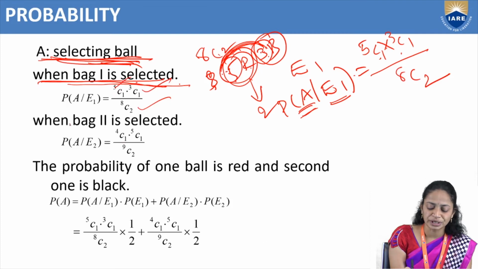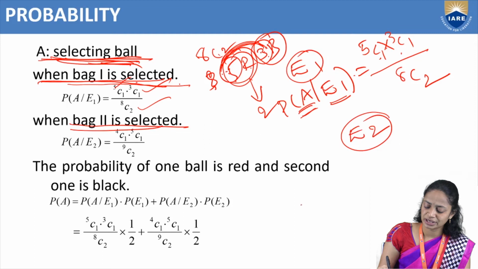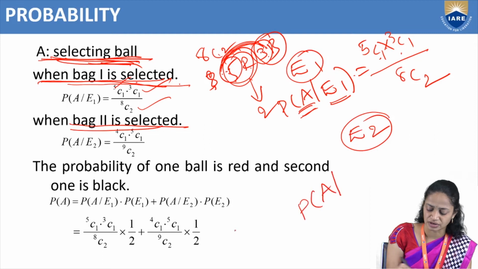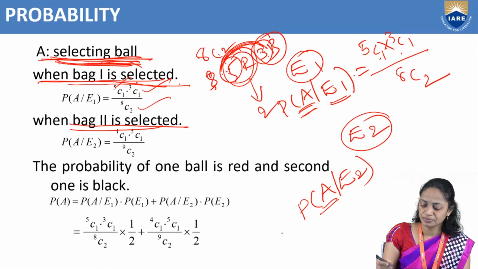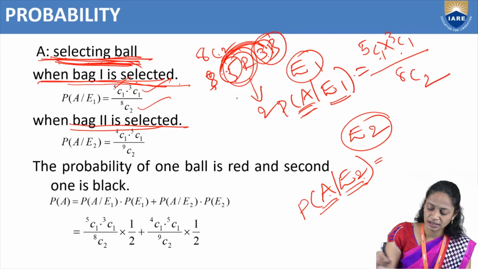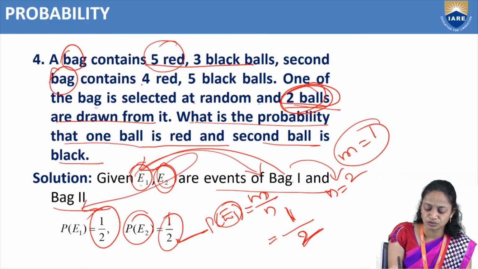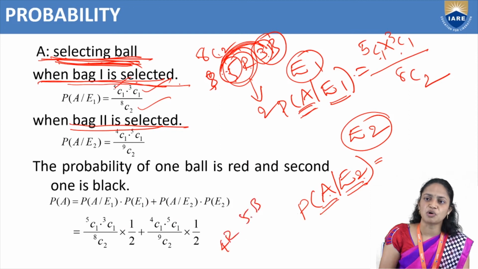When bag 2 is selected, bag 2 is nothing but E2. So bag 1 is E1 and bag 2 is E2. Here we need to find the probability of A divides E2. A is nothing but selecting a ball, one red and one black, and E2 is bag 2. So how many balls are there in bag 2? 4 red and 5 black balls are there.